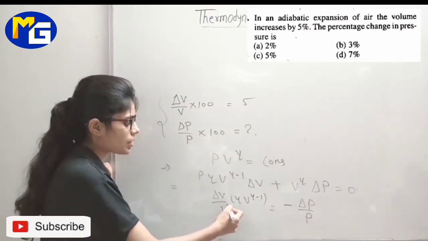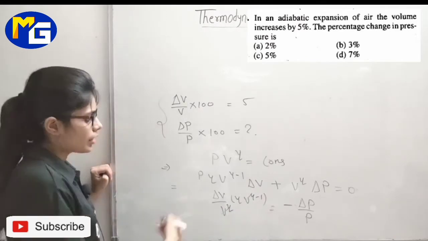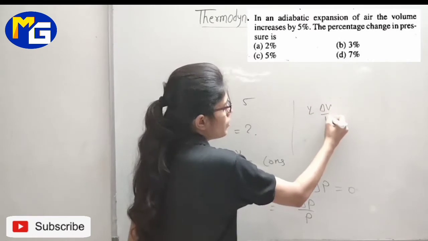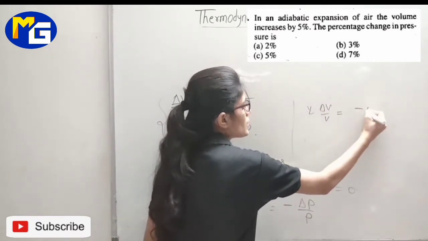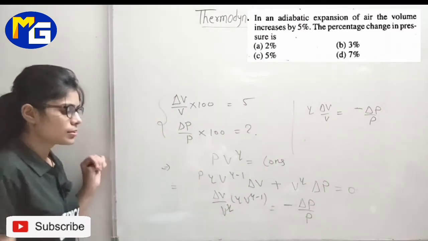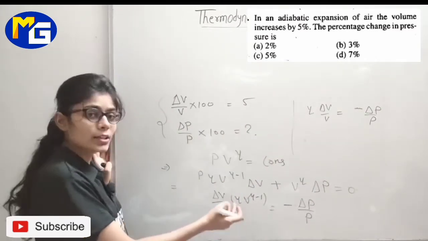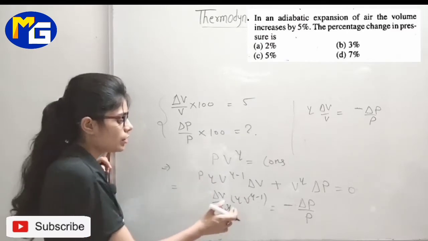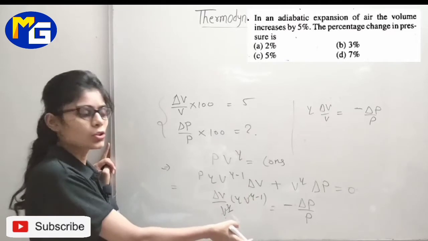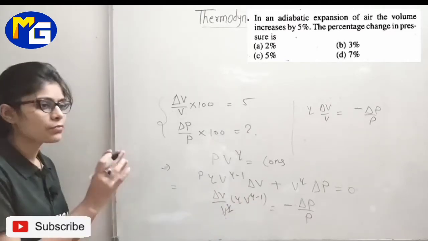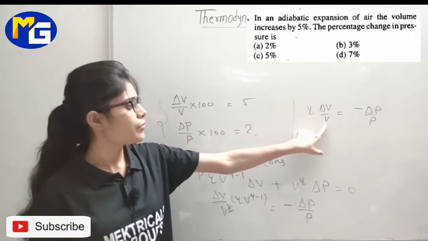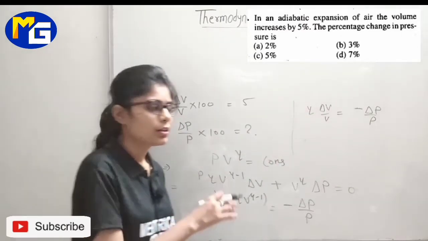V to the power gamma is in numerator as well as denominator, so they cancel. Only V inverse and gamma are left, and V inverse gives delta V upon V.